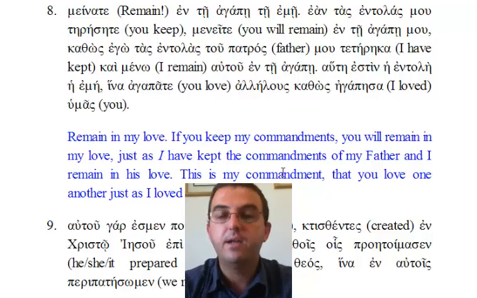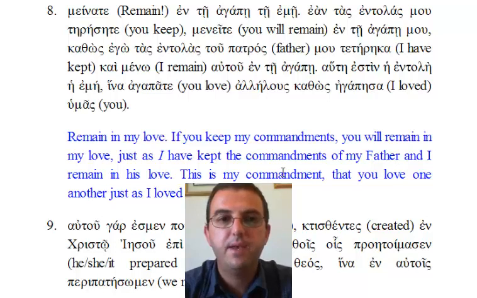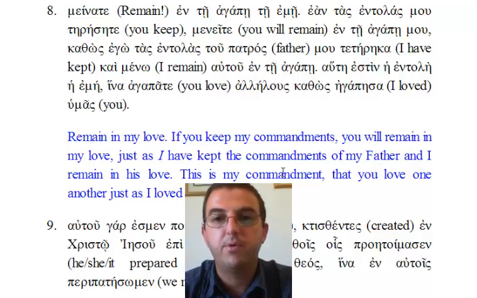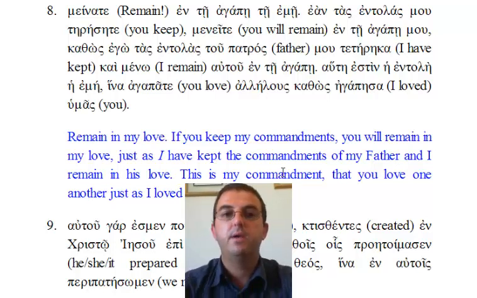I'll read that again. It's Ephesians chapter 2, verse 10. Autogar esmen poema, ktistentes en Christo Jesu epi ergois agathois, hois pro etoimasen ho theos hina en autois peripa teisomen.